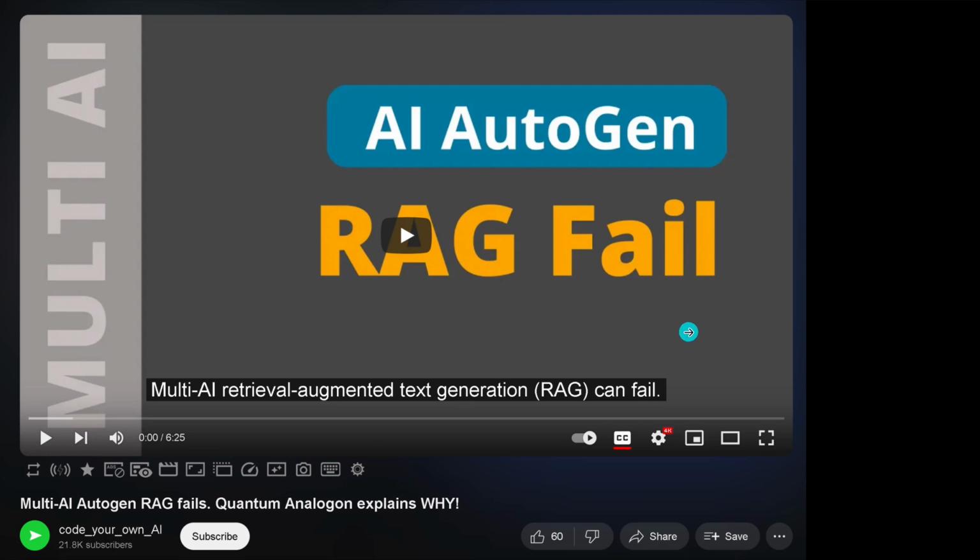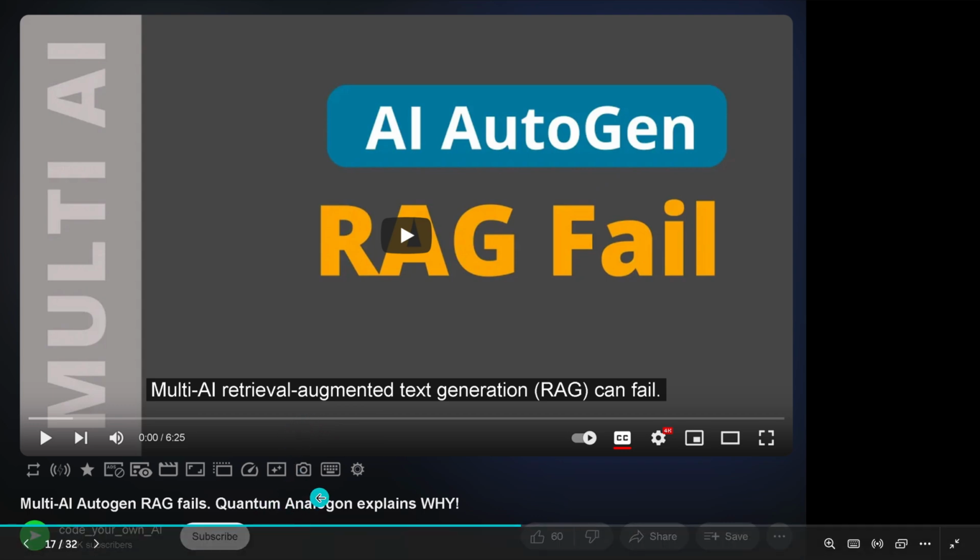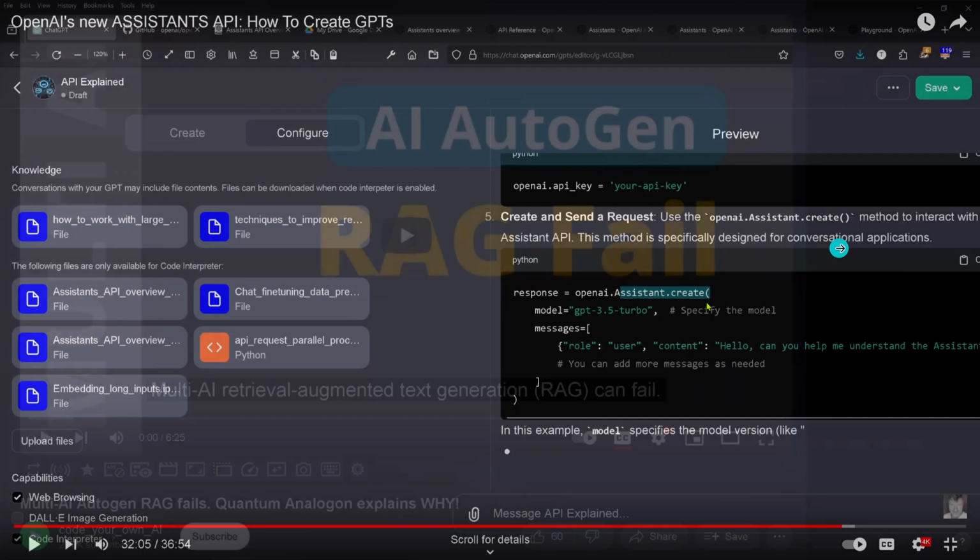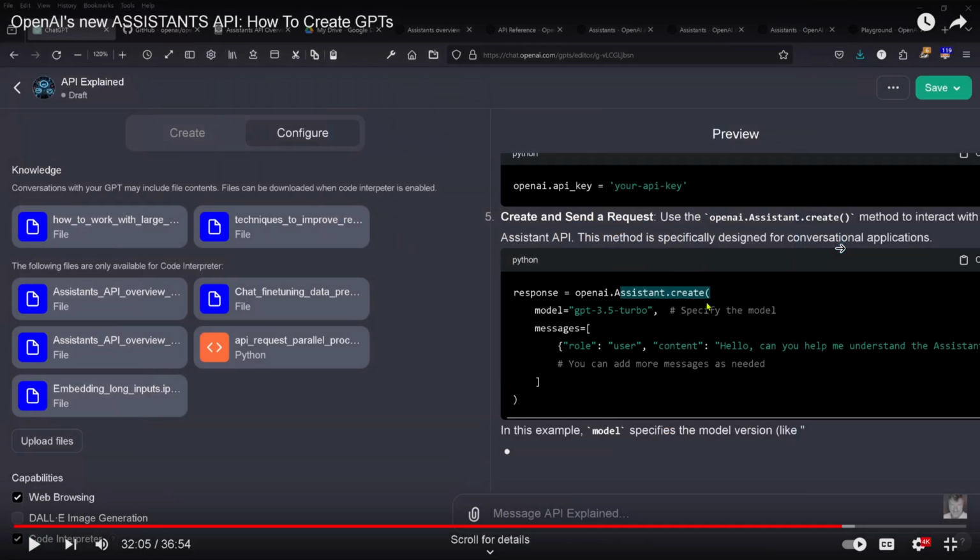I already did a video one month ago, where I showed you that Microsoft AutoGen failed on RAG. And I gave you an explanation from theoretical physics. I built a quantum analogon to explain why multi-agent AutoGen RAG fails. But it was a little bit too complicated, so today a very simple explanation.